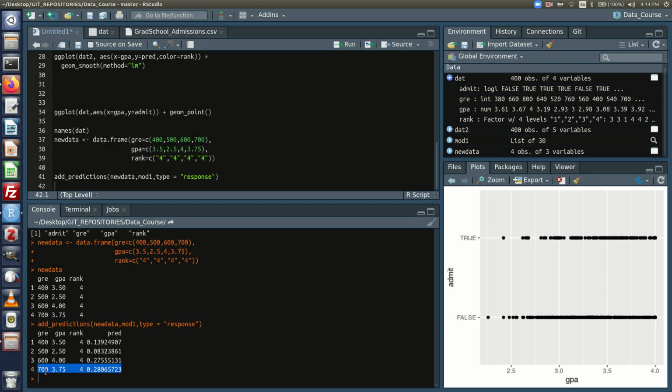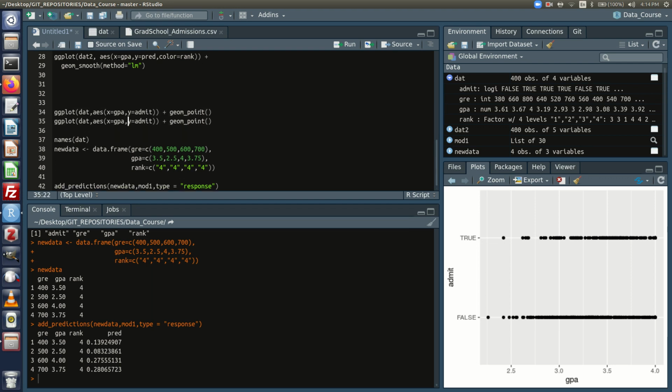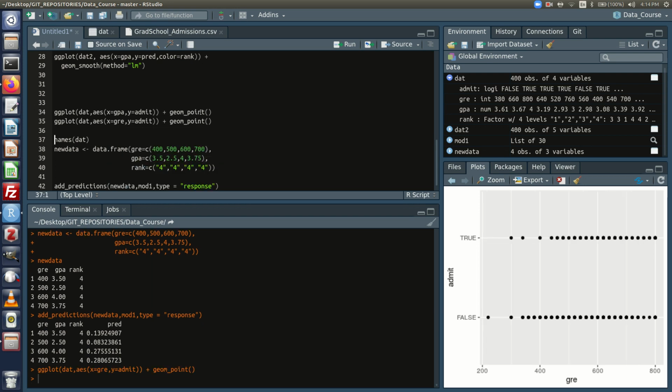All right, let's look over here. Somebody with a GPA of 3.75, boom, right in here. All right, and if their GRE score was pretty high, I'm going to try to plot that real quick. All right, so GRE of 700.